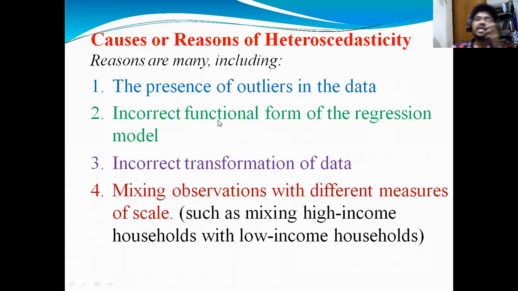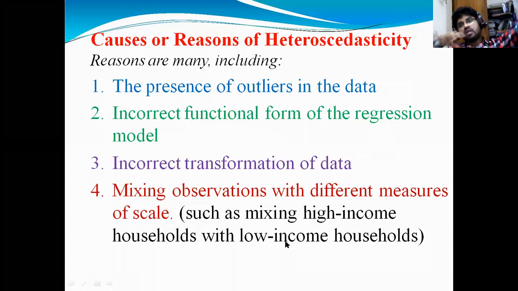And the second one: incorrect functional form of the regression model. When you are running a regression model, please keep in mind which function form you are following, and incorrect transformation of the data. What type of data are you using, and whether your data is transformed or not. Sometimes you mix variables with different measurement scales, such as high income households with lower income households. If you take data from higher income people and lower income people, you will get a heteroscedasticity problem, because their income levels are different.